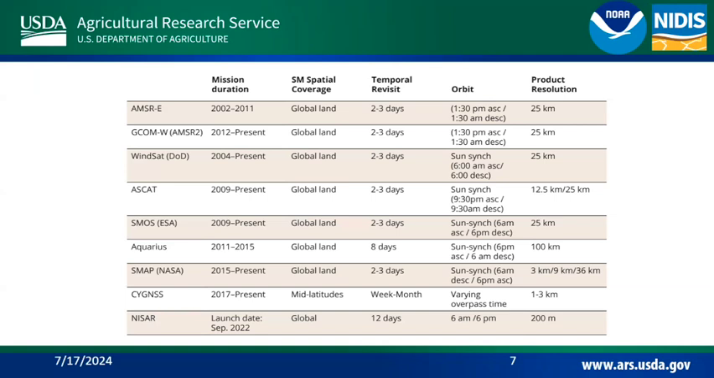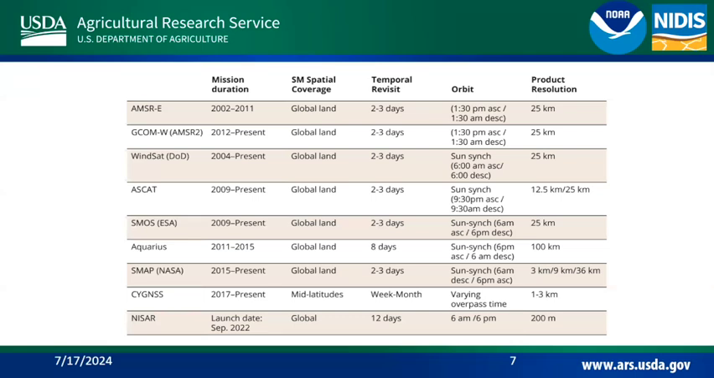So AMSR-E measured from 2002 to 2011, then GCOM-W with AMSR2, WindSat, which is a DoD satellite. Why did I have that DoD slide before? Well, WindSat's out there, though you usually can't get the data. ASCAT, European SMOS, ESA.